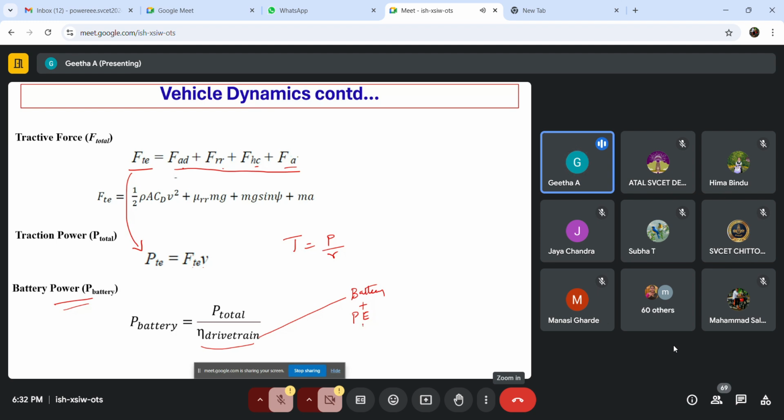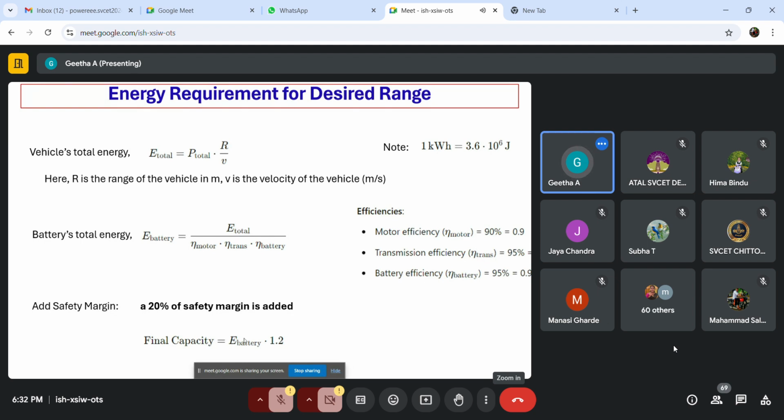Battery. Then we have power electronic converters, right? And then we also have a motor. Okay. So the efficiency of all these three is said to be the efficiency of the drivetrain. Generally, the efficiency we consider is between 0.8 to 0.9 or 0.95. So it is up to us how efficient your battery is. In the literature, they would have considered from 0.8 to 0.95. Okay. So this is how we find the power of a battery that we need, right?